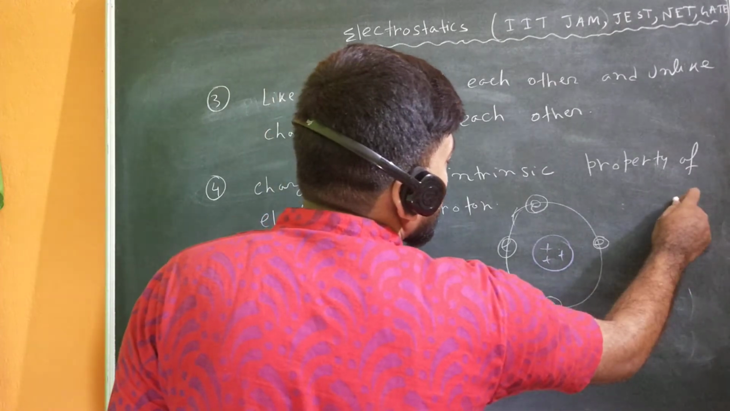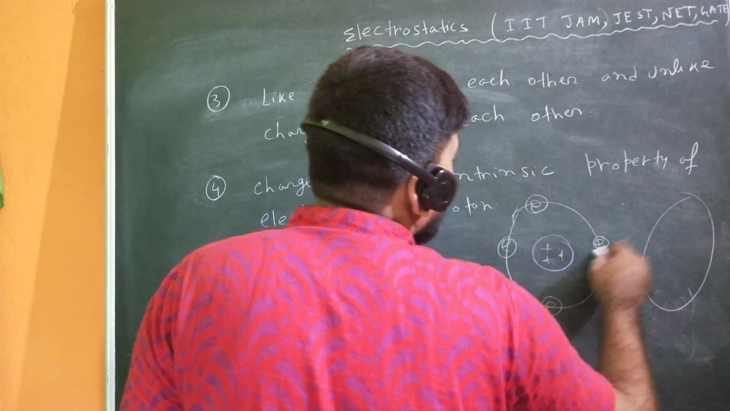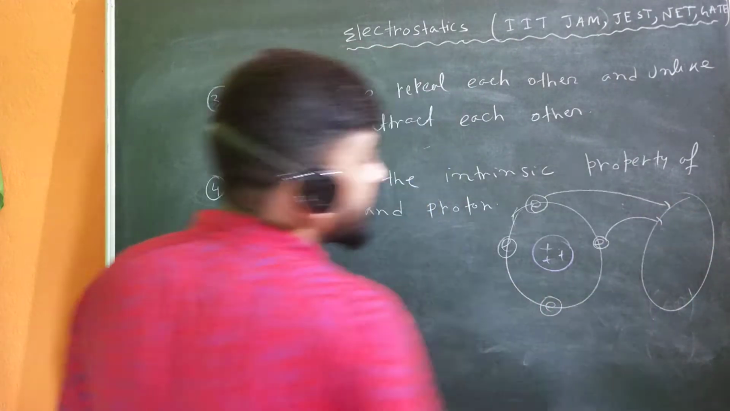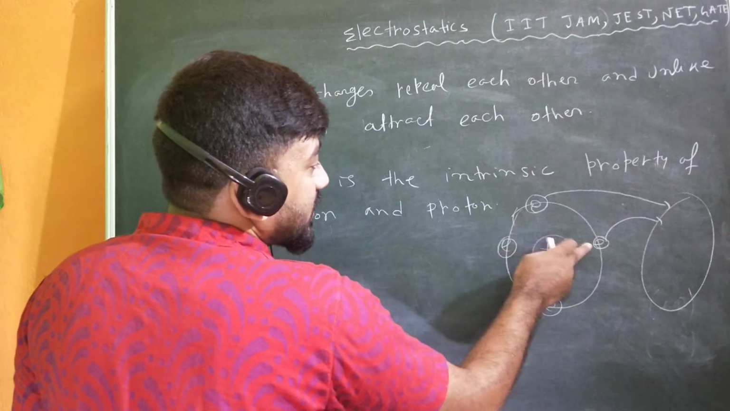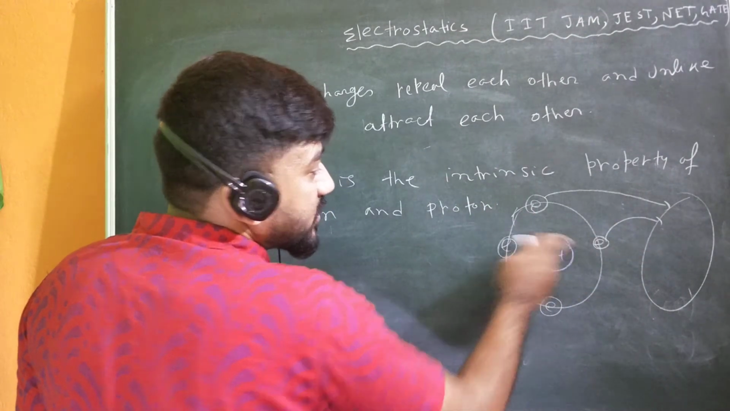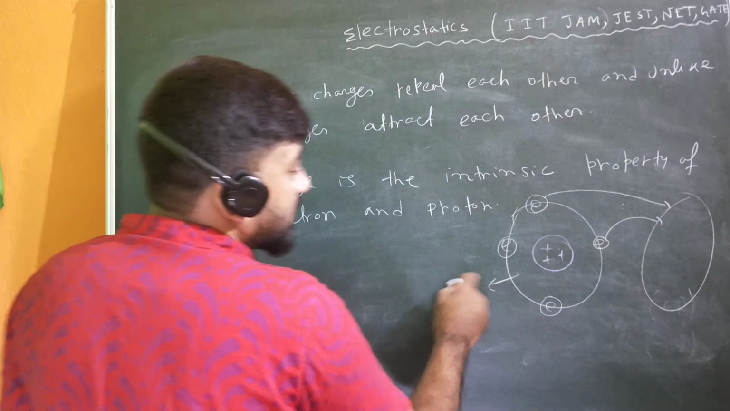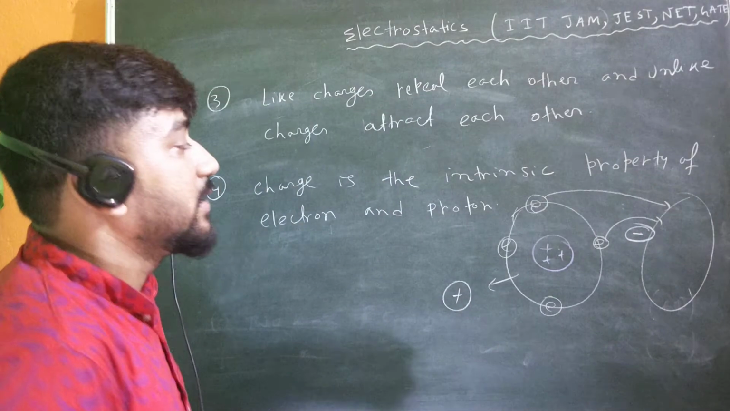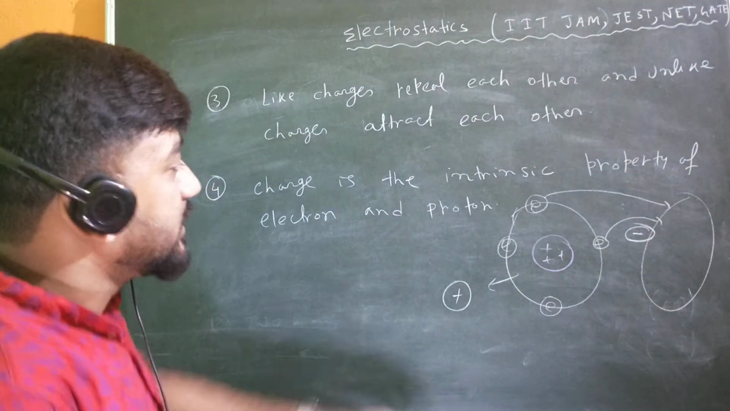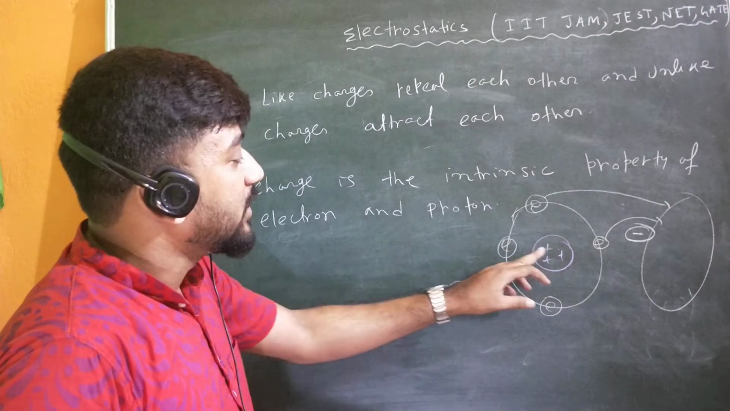Suppose you rub this object with another object, so some electrons will move from here. If the electrons move from this object to this object, then here, as there is a deficiency of electrons, this will acquire a positive charge, and this will acquire an equal amount of negative charge.